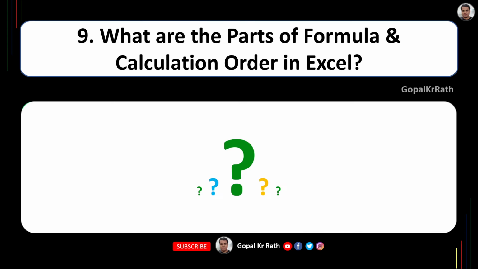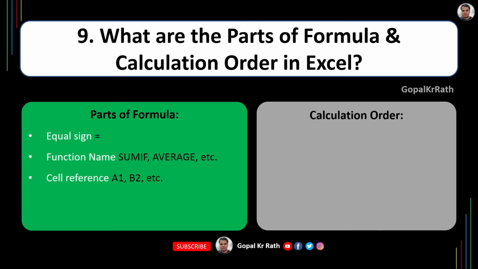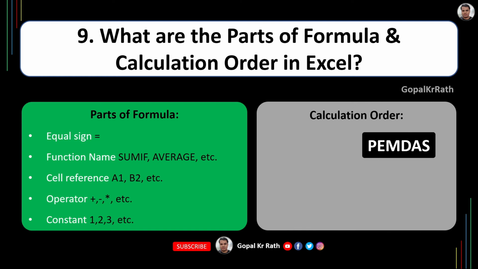What are the different parts of a formula in Excel, and what is the calculation order in Excel? First understand the parts of a formula, then we'll jump to the calculation order. In the parts of a formula, first you will have the equal sign, then you will have the function name, for example the SUMIF function, and then you will have a cell reference, which is A1, B2, and so on. Then you have operators: plus, minus, multiplication, division, etc. And then you have the constants. The calculation order follows PEMDAS: P for parenthesis, E for exponent, M for multiplication, division, addition, and subtraction.